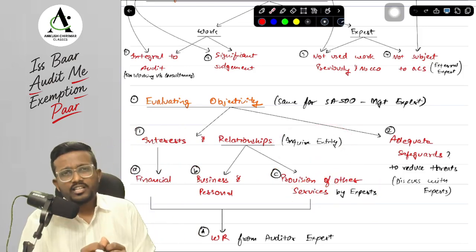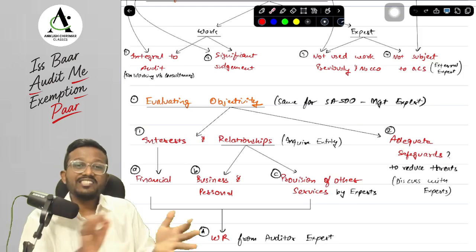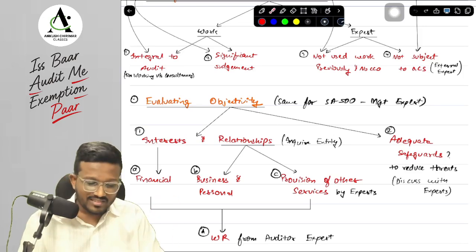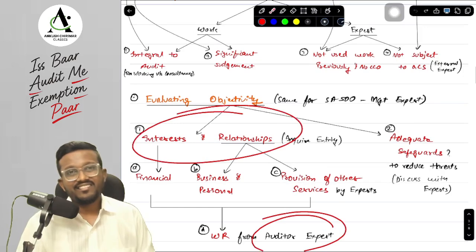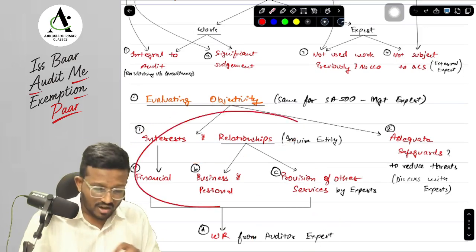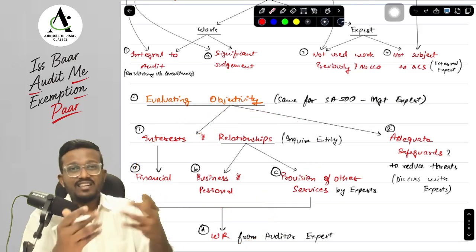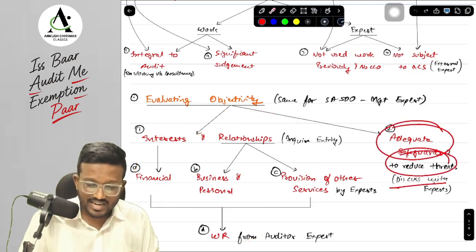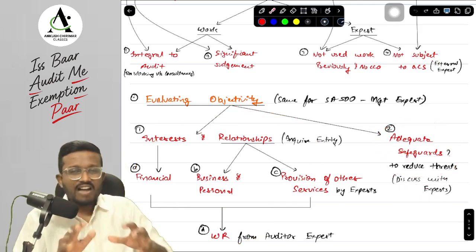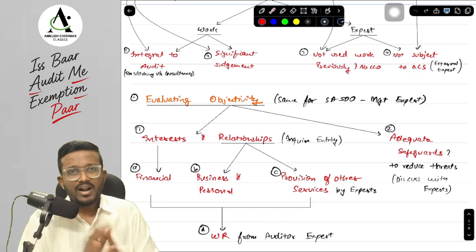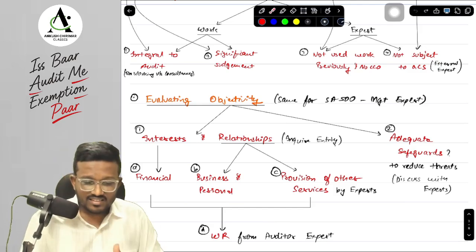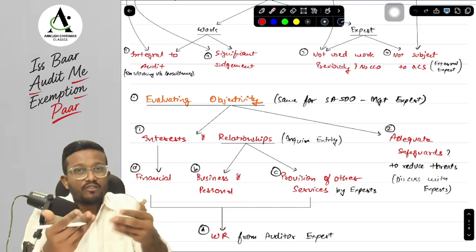And what about the auditor's expert? Do we not have to ask the auditor's expert? We will just take it in writing. We will take a written representation from the auditor's expert regarding all the interests and relationships. And if, while inquiring or while taking the written representation, we get to know about any threats to objectivity, then we will see whether there are adequate safeguards that can reduce the threat to an acceptably low level, and we will discuss with the expert whether they have applied any safeguard or not. Okay, yes sir. This is done when we are evaluating the objectivity of the auditor's expert.